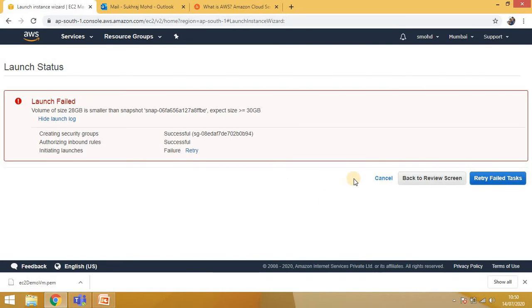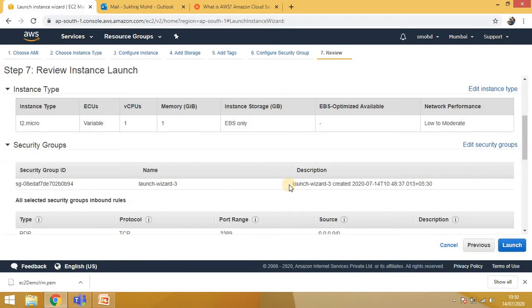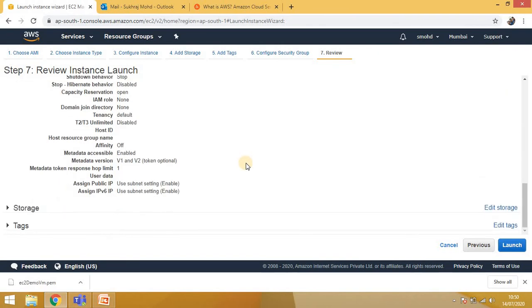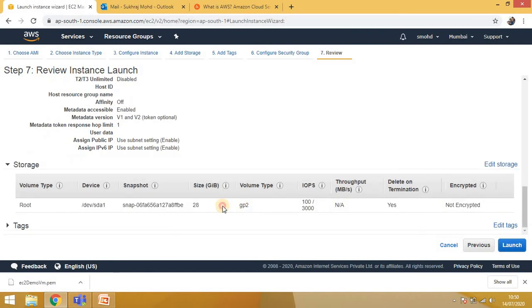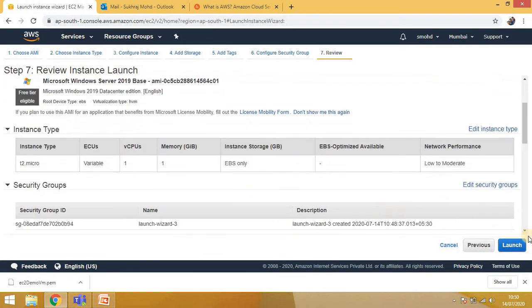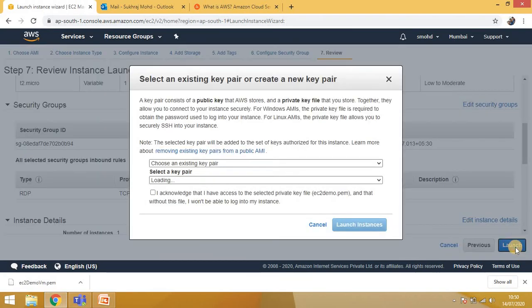So it was giving an error that even size 28 is not allowed. We need to make sure the size is minimum 30 here. So we can change, just click on edit storage and make sure it's 30. It might be some guideline for the EC2. And then just click on launch.